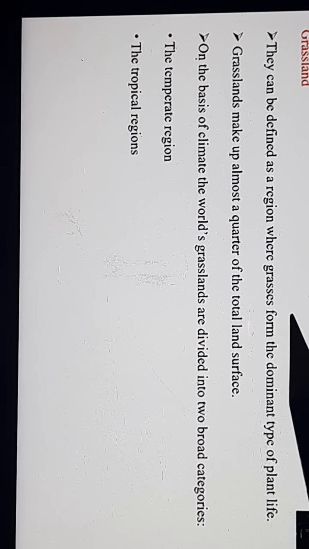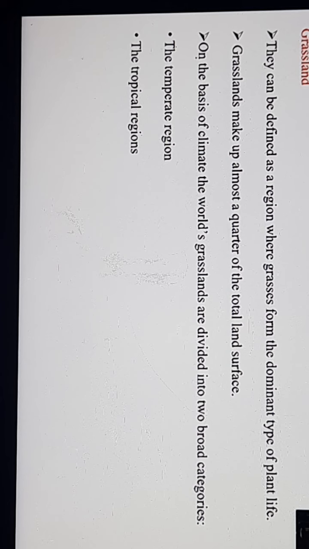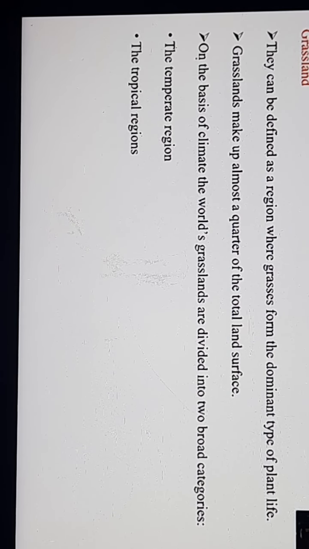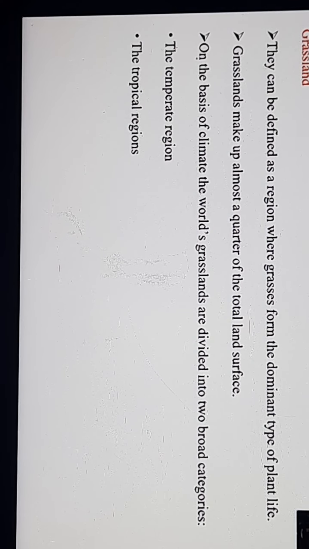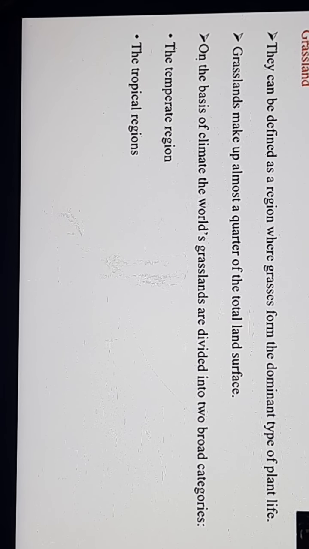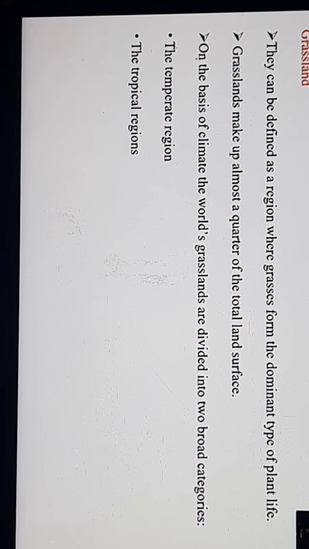Grassland makes up almost a quarter of the total land surface. How much of the total land surface? A quarter. The types of plants that grow here greatly depend on what the climate and soil are like. The type of plants in grassland depends on the climate and the soil, what type of climate is there and which type of soil.